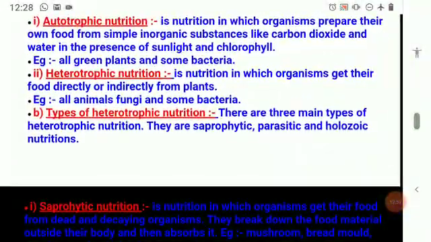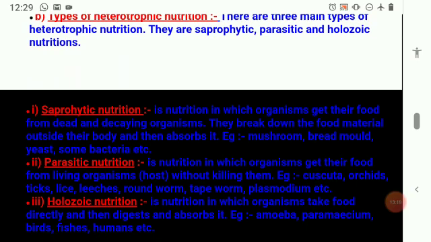Okay, in this heterotrophic nutrition, you'll find some more types. That's why there are three main types of heterotrophic. What are those? Saprophytic, parasitic and holozoic. So again, you have learned. I hope you know it. If you don't know, let's see what those saprophytic, parasitic and holozoic nutrition are.